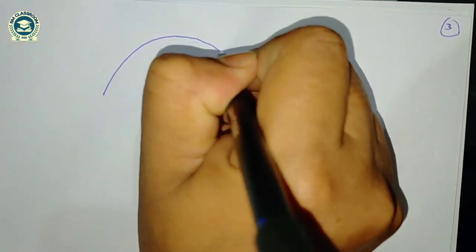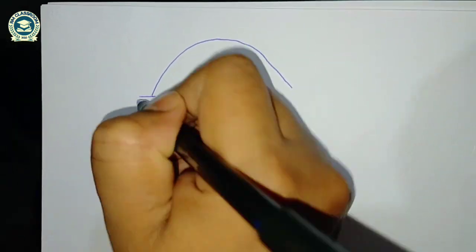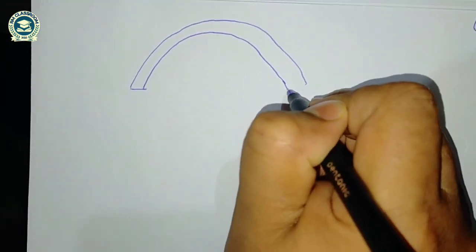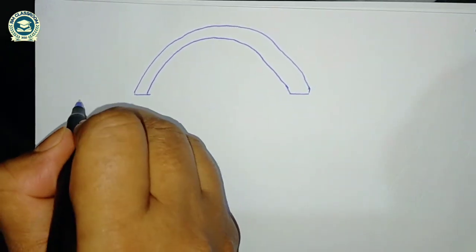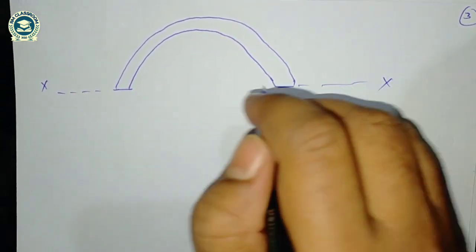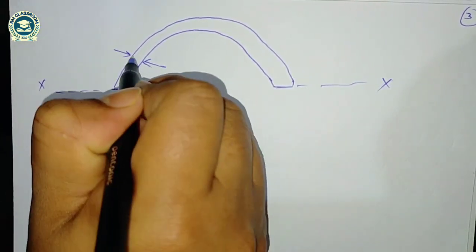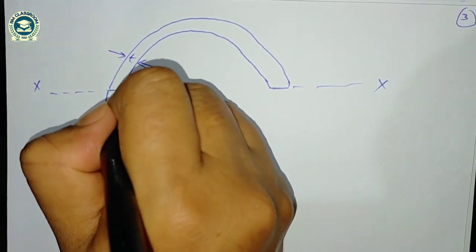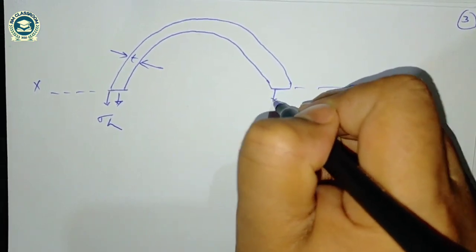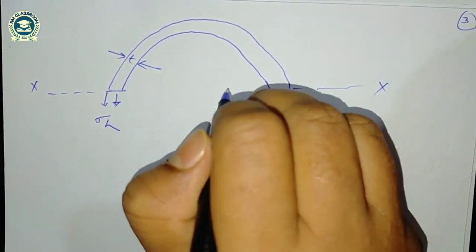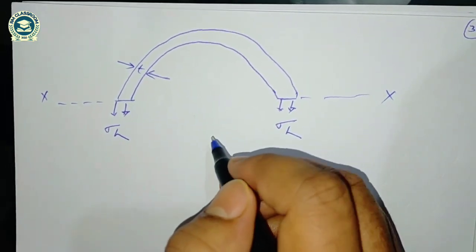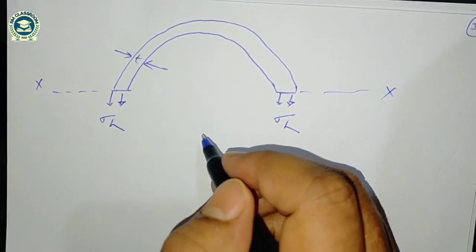Let us take the thin cylinder. If a cylinder is cut by XX, thin cylinder, and this is the thickness, through the circumference the stress that will be created will be called circumferential or hoop stress or meridional stress.